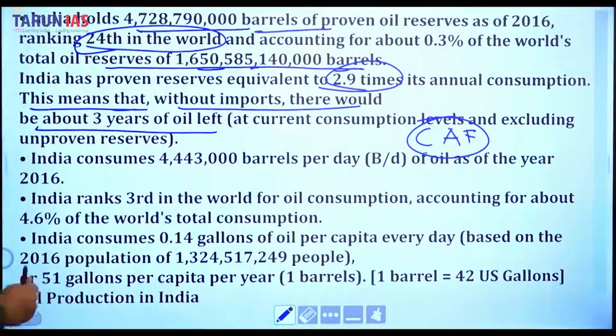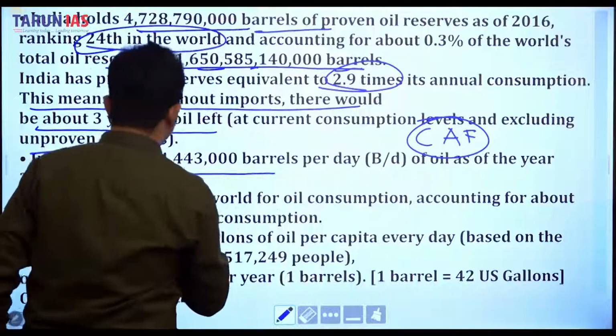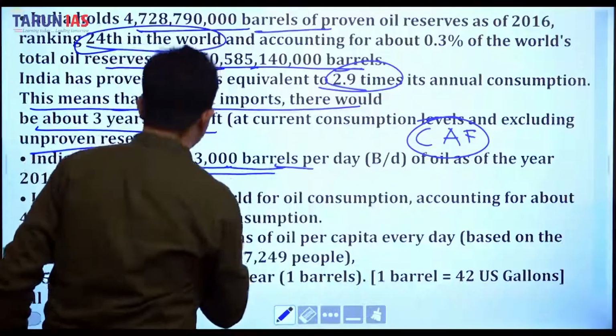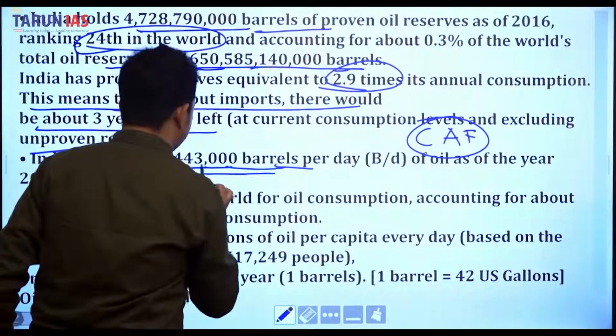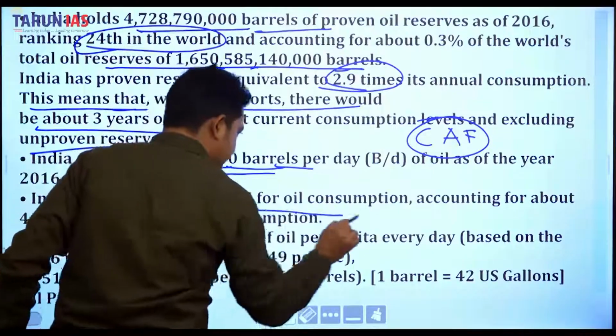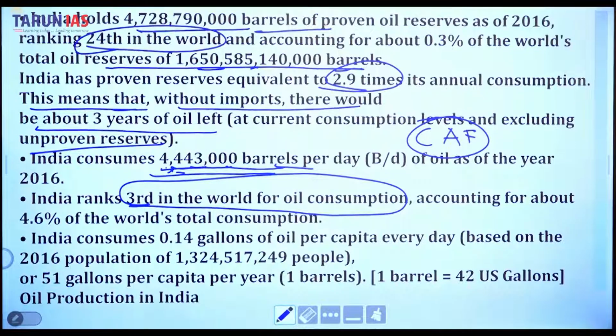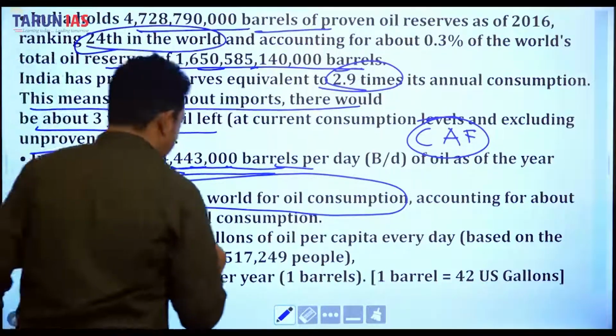So, India has proven reserves equivalent to 2.9 times annual consumption. This means that without import there would be about 3 years of oil left at current consumption levels, excluding unproven reserves. Indian consumption is 44300 barrels, which means 43,000 barrels per day of oil as of the year 2016. India ranked third in the world oil consumption. That is our data: third in the world oil consumption, accounting for about 4.6% of the total oil consumption.